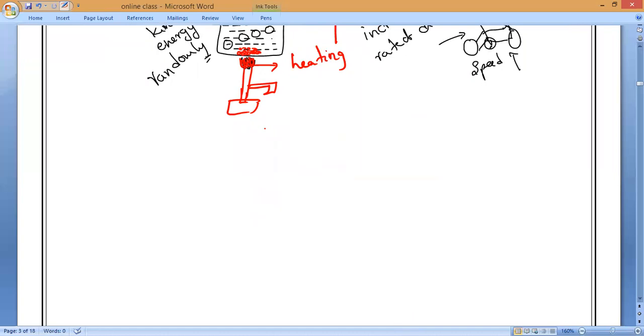That is why we need to know how to measure this temperature, what is the common unit of temperature, and what is the SI unit of temperature. That is all we must know.